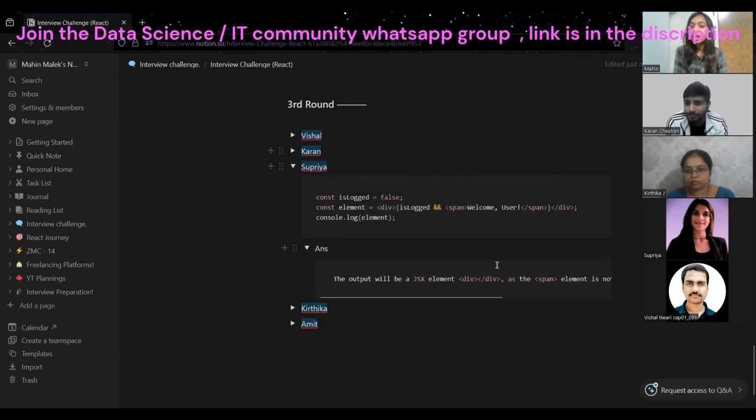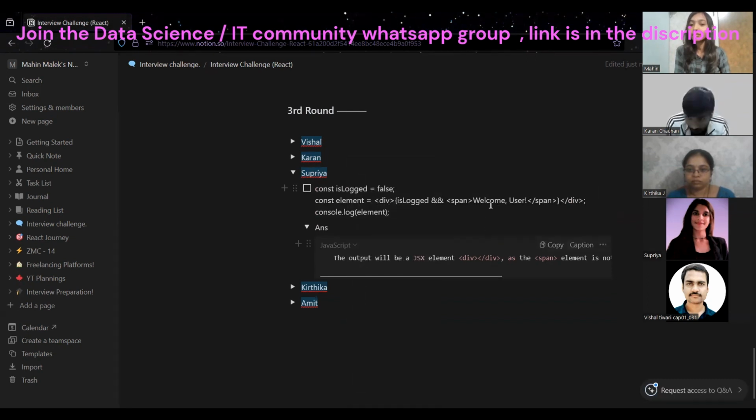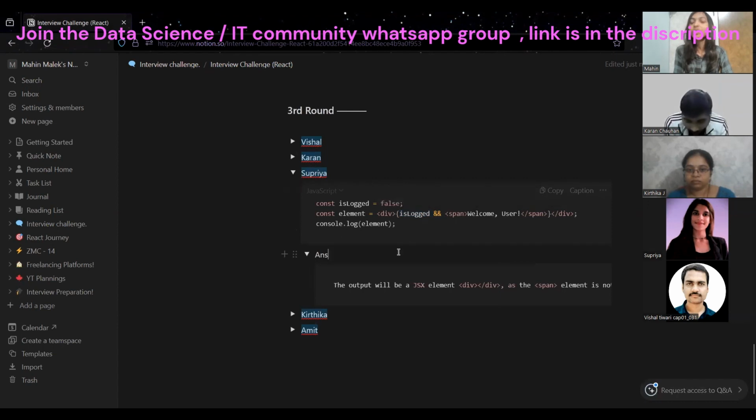But this is the and condition. In this case, for printing welcome user, both sides have to be true. But this side is false, so it will not print the welcome user, because isLogged is false. So this is what was expected.